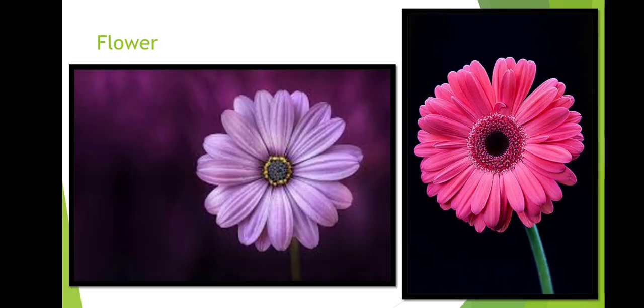The fourth part is flower. Flowers are the parts of some plants that become fruits and seeds. When the petals fall, the fruit grows from the flower. These grow into a new plant. When the fruit grows, it contains seed, and the seed also grows into a new plant of the same type. So these are the four main parts of the plant: roots, stem, leaves, and flower.